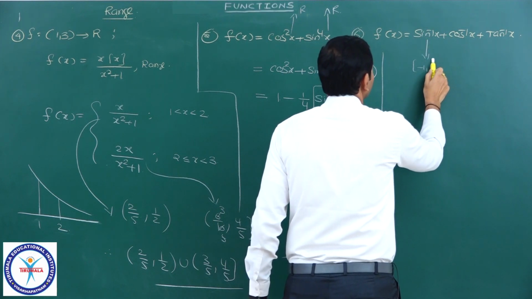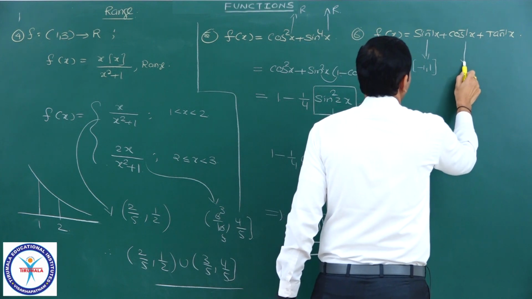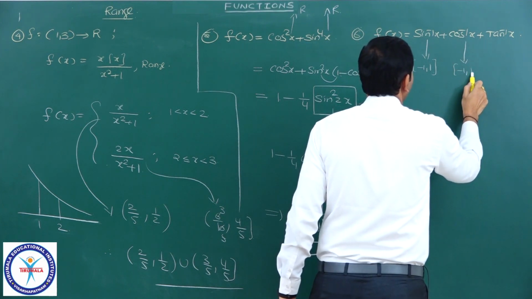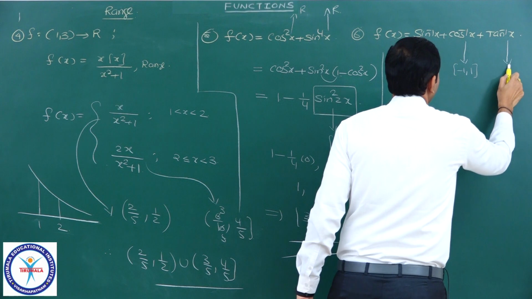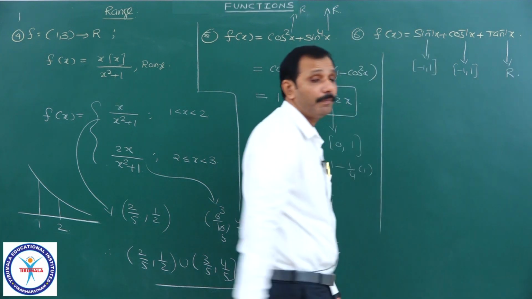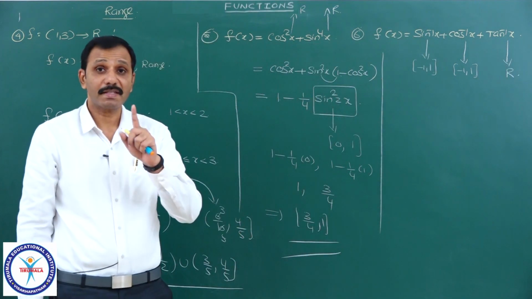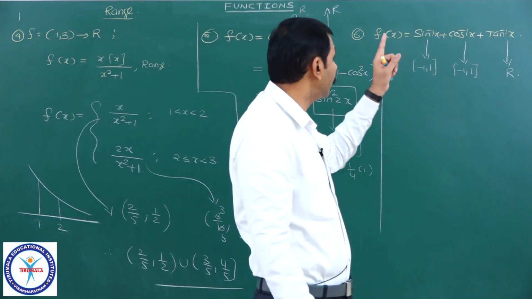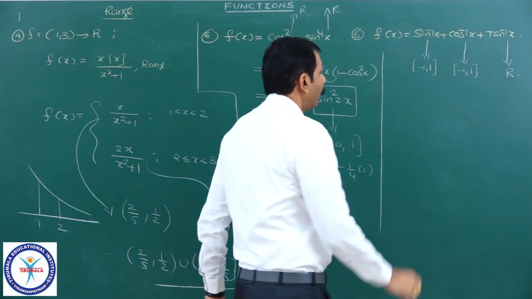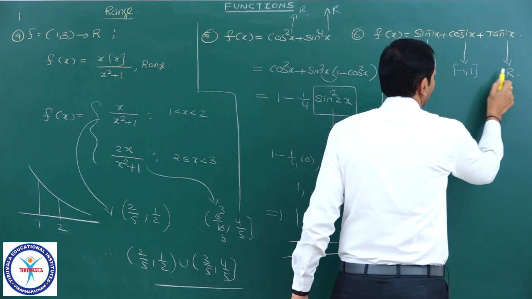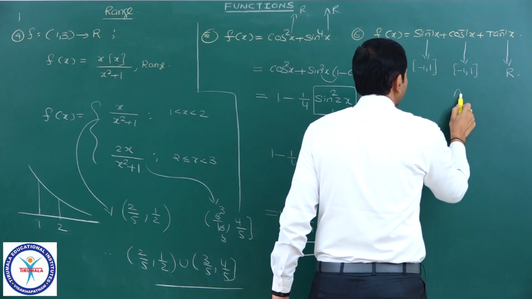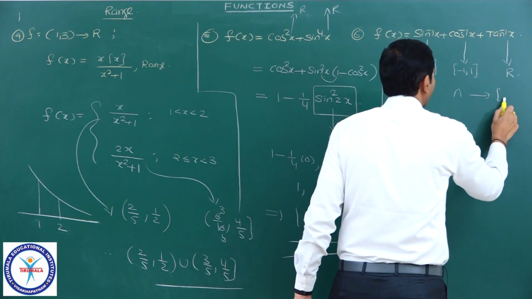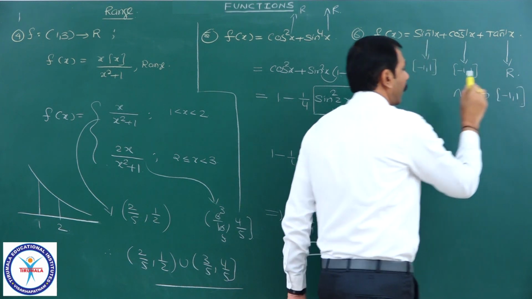Minus 1 to 1. Cos inverse x, what is the domain? Minus 1 to 1. And tan inverse x domain is R, complete real numbers. First of all, we need to take the values of x where that is defined. Therefore minus 1 comma 1, minus 1 comma 1, R, the intersection of all these will become minus 1 to 1.